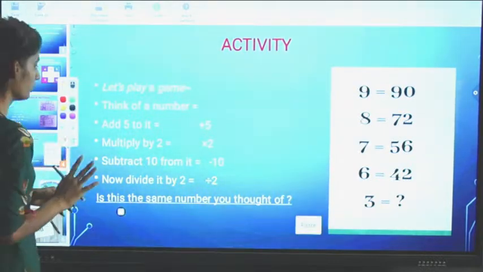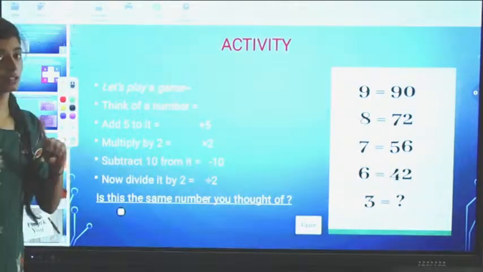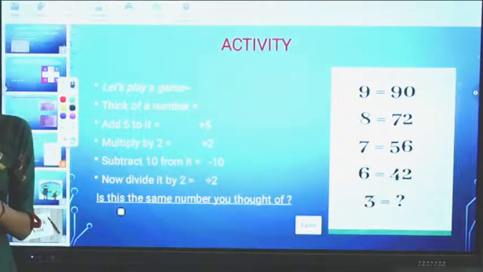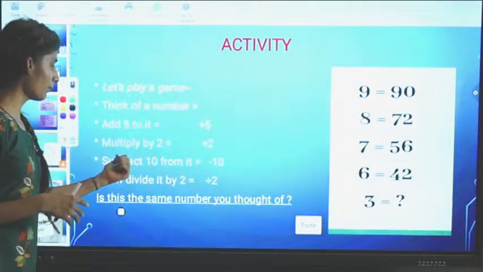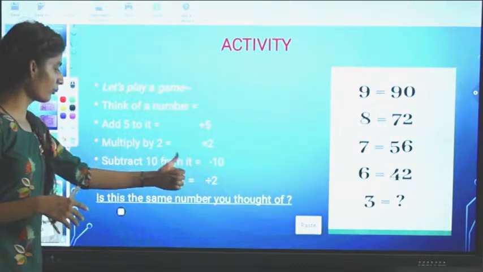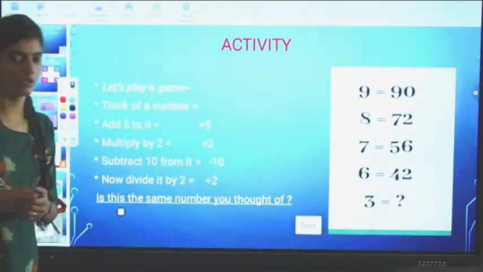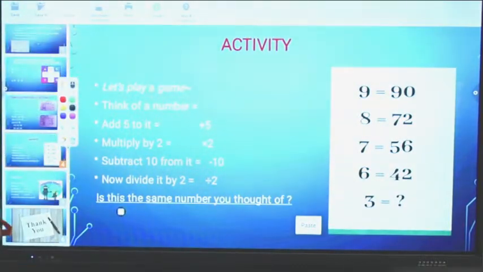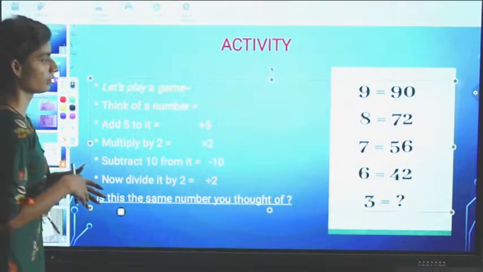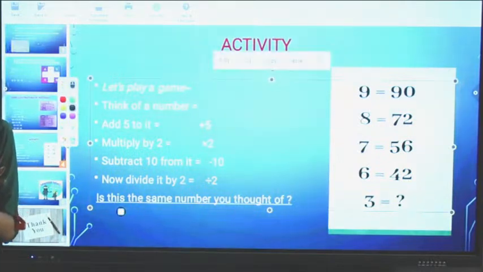I have done it. Now whatever number I have taken, just add 5 to that. Then multiply that by 2. Subtract 10 from it. Now divide it by 2. Suppose I have taken the number 10. What will be done?